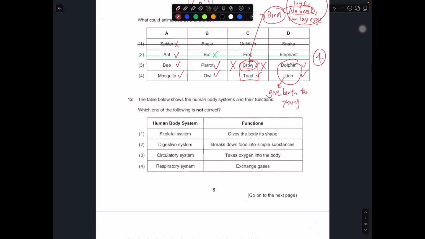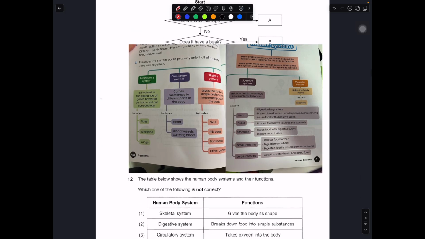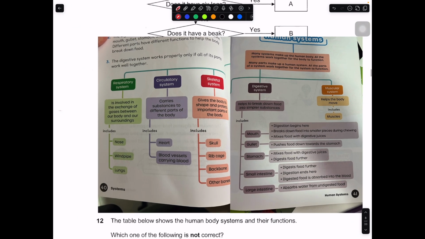In this case, number 12. The table below shows the human body systems and their functions. Which one is not correct? So basically, you select the one that is not correct. Now let's take a look at this. These are the summary pages taken out from your P4 human body system textbook. It should be around page 40. So it summarizes everything.